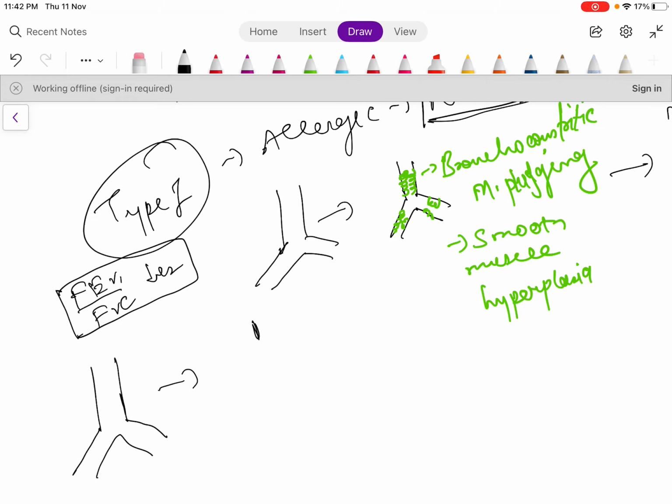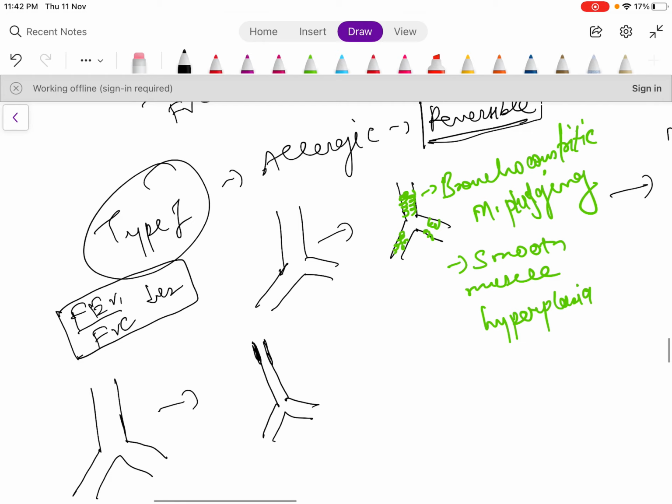What will methacholine do? Methacholine will narrow the airways. Because when the patient is not having an attack, in between attacks the patient will be normal. So how to diagnose at that time? We will do the methacholine challenge test.